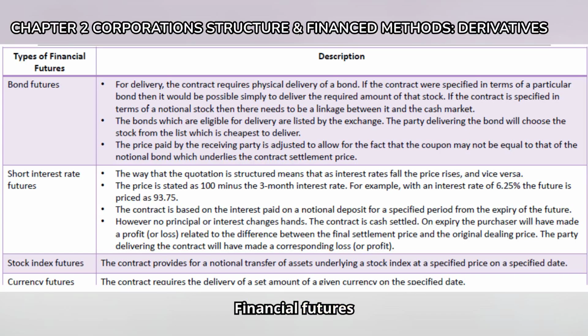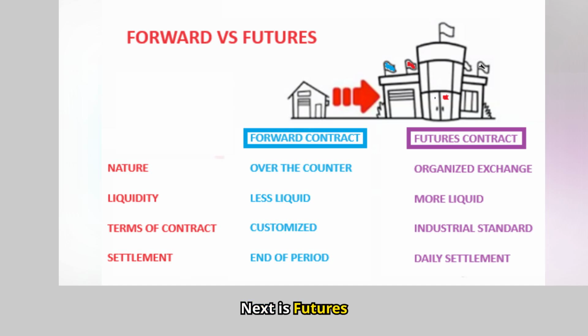Financial futures exist in four main categories: bond futures, short interest rate futures, stock index futures, and currency futures. Next is futures contracts versus forward contracts. Like futures contracts, forwards are contracts to buy or sell an asset on an agreed basis in the future. The difference is that futures contracts are standardized contracts that can be traded in a recognized exchange.